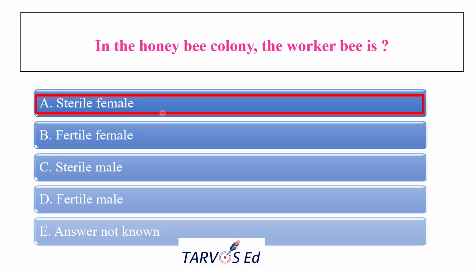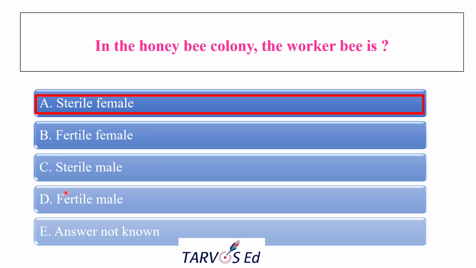Sterile female means they are basically female, but they are not able to lay eggs. And fertile female, as I have already said, is the queen. Sterile male, there is none in the honeybee colony. Fertile male is our drone.